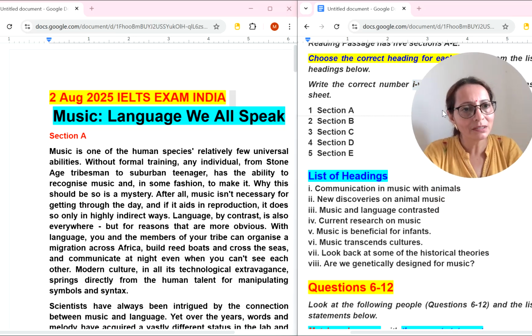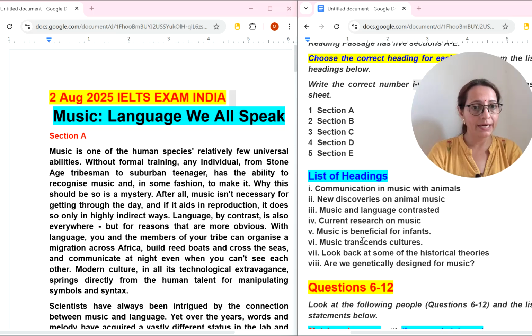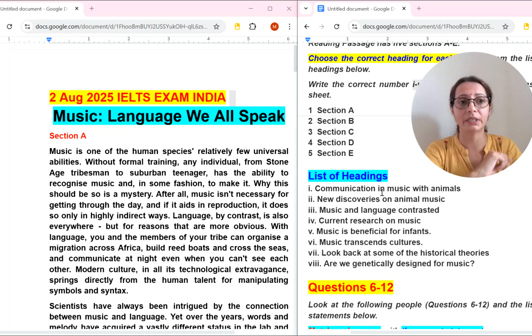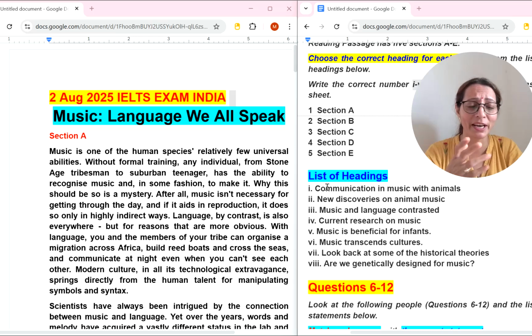So what is the strategy of solving list of headings? Definitely I will read all the headings first within 30-40 seconds. I will try to understand its meaning along with some keywords. Now you will be saying, why I am in such a hurry? Because when you are doing reading passages, you should be in a hurry. Don't focus on your pronunciation and all. We are looking for right answers. We are looking for right strategies to solve this IELTS reading, and we are looking for how to get 9 band scores in IELTS reading. That is the main purpose of this video.